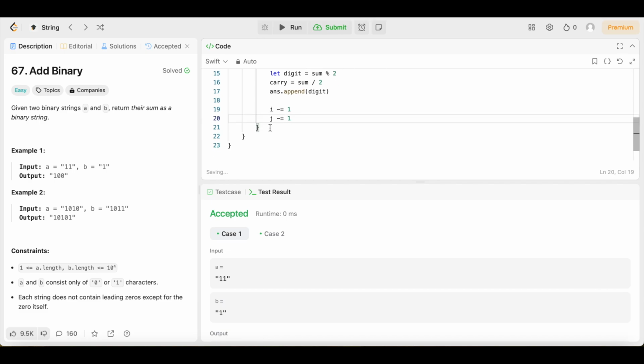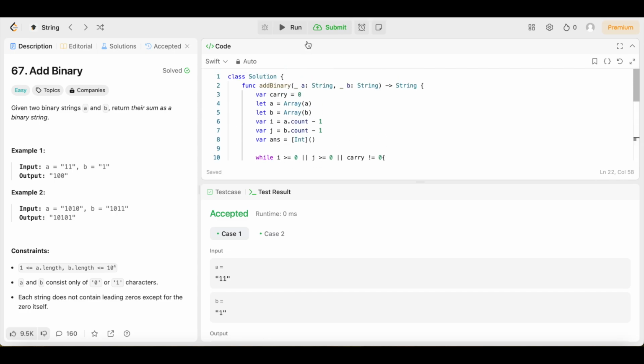Then we're just going to come right here and say return ands dot map, open up the brackets, we're going to say String, open up the parentheses, $0, come outside the brackets, put period reversed, make sure the spelling's right, then put the parentheses. Then we're going to do it again, dot joined, parentheses. And that should be all she wrote, y'all.